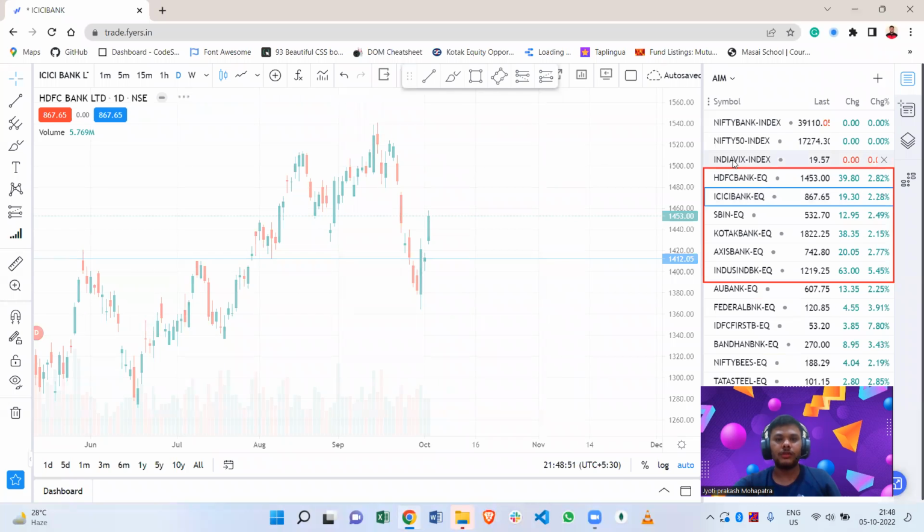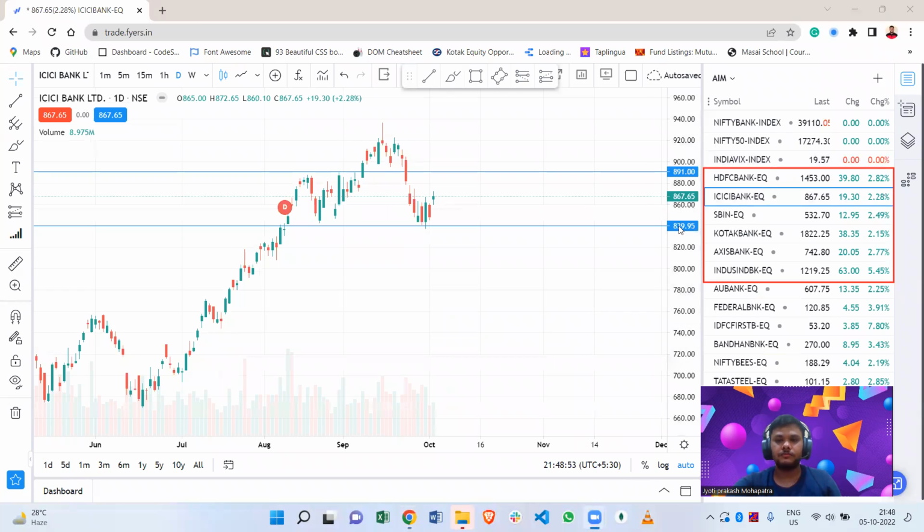And let's look into ICICI Bank. Here you can see that ICICI Bank looks positive to me. If it continues to go up, if it closes around 870, then it will continue to go up to 880.